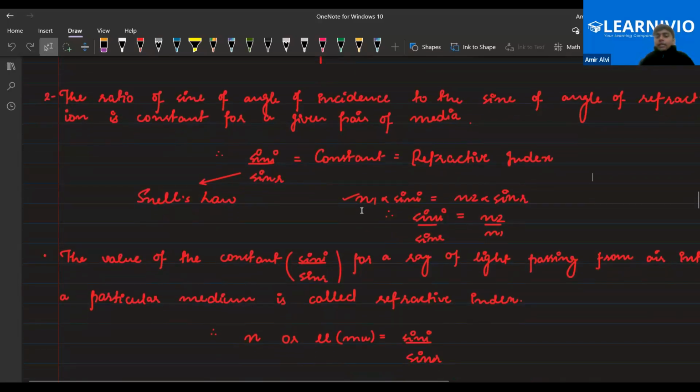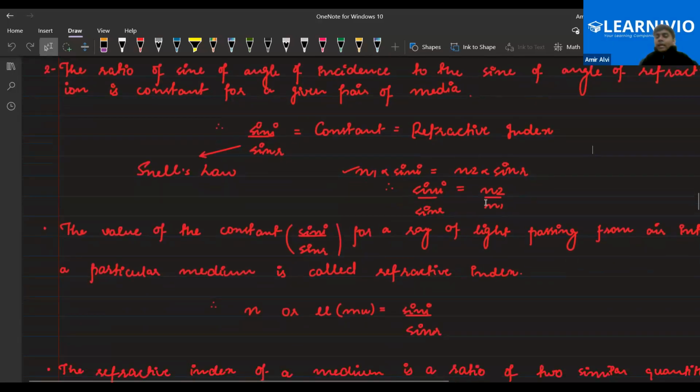And this law is called Snell's law. Snell's law can be written as n1, the refractive index of medium 1, into the sine of angle of incidence is equal to n2, the refractive index of medium 2, into sine of angle of refraction. That means sine i by sine r is equal to n2 by n1.